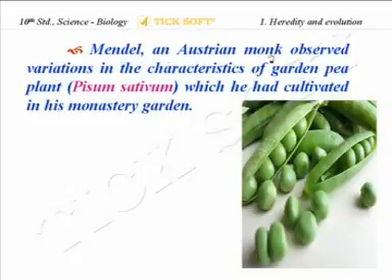Mendel, an Austrian monk, observed variations in the characteristics of garden pea plant, Pisum sativum, which he had cultivated in his monastery garden. Here we are able to observe the pod of the pea plant and very beautiful peas which have emerged out from the pod.